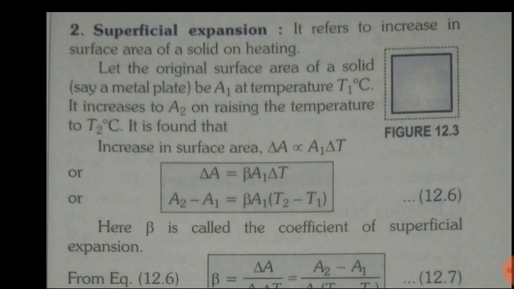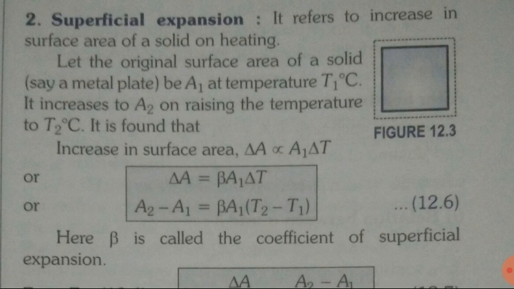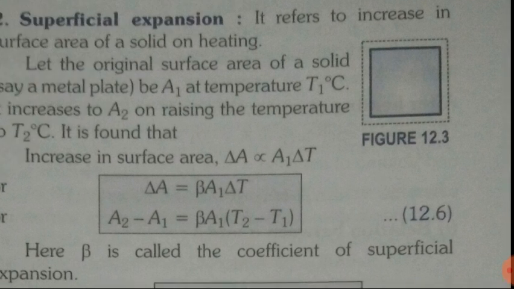Okay, now let's come to the second type of expansion, that is superficial expansion. So as the name suggests, for linear expansion there was an increase in length. For superficial expansion there will be an increase in surface area. Okay, so superficial expansion refers to the increase in surface area of a solid on heating. So here in this figure you can see one solid is there, and that bold line is showing the original size of the solid figure.